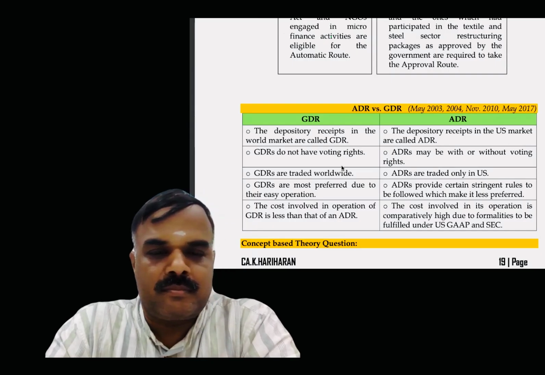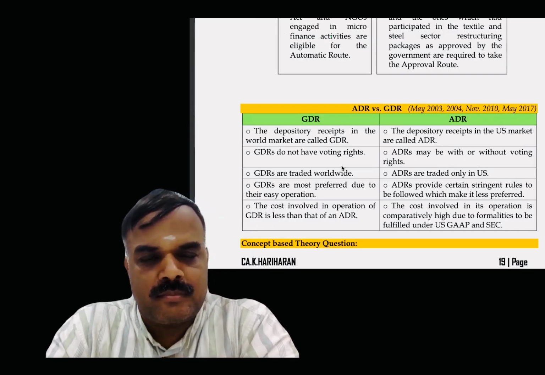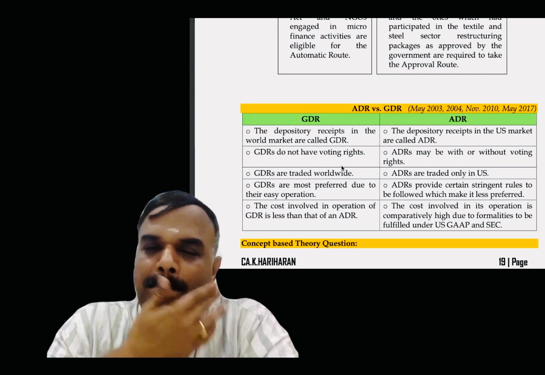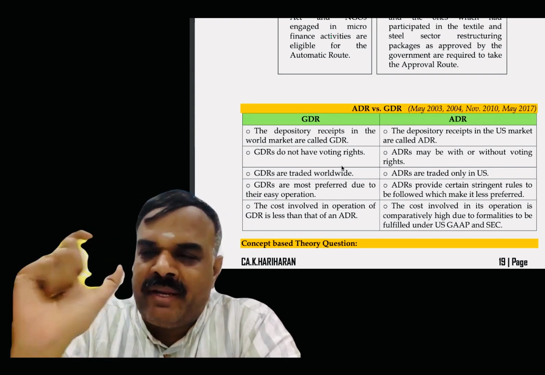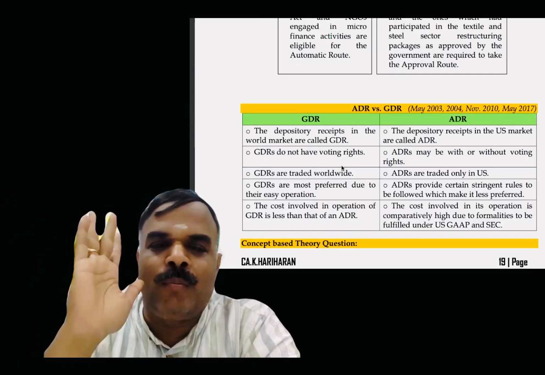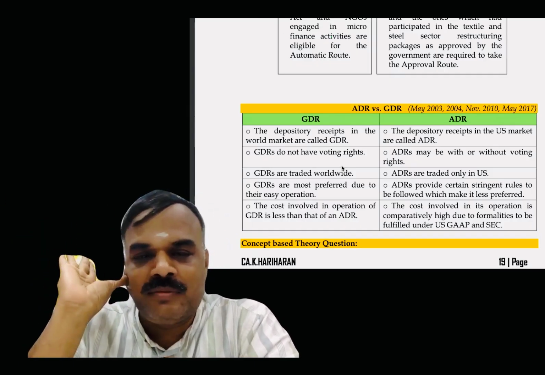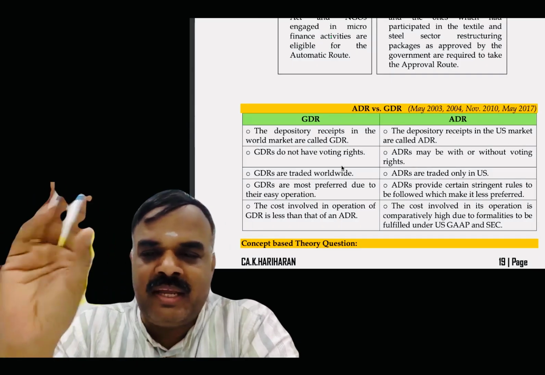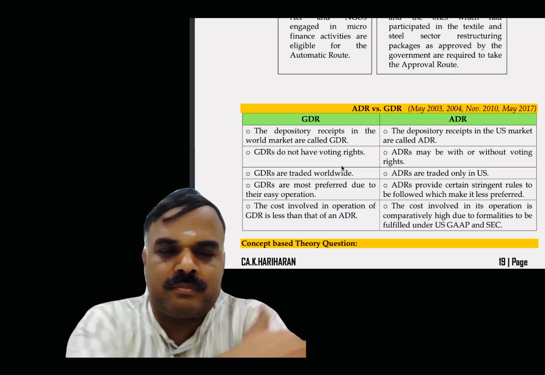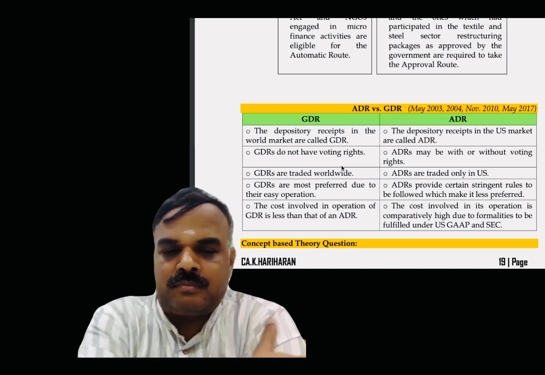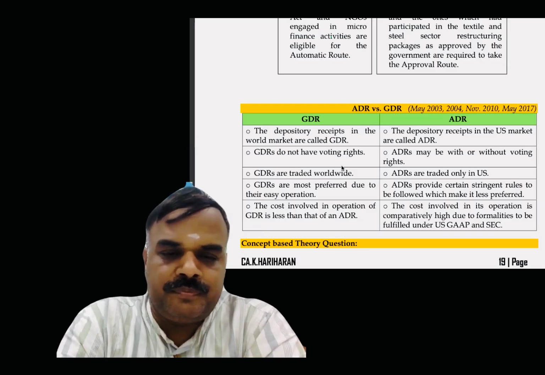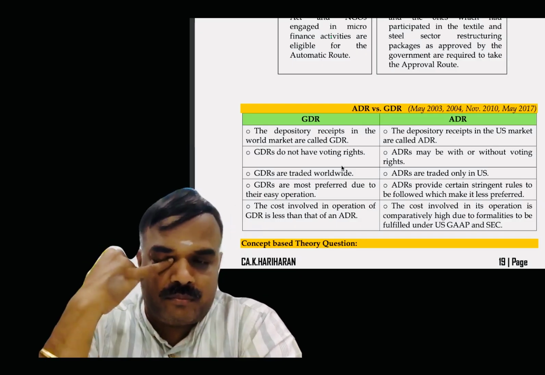The depository receipts in the world market are called GDR. The depository receipts in the US market are called ADR. So what do you call it when America issues it? ADR. Okay. Globally, it's called GDR. G for global. GDR do not have voting rights, whereas ADR may be with or without voting rights. GDR are traded worldwide.